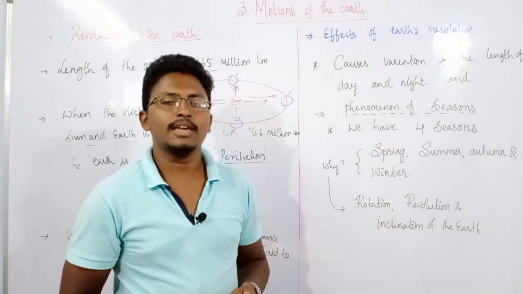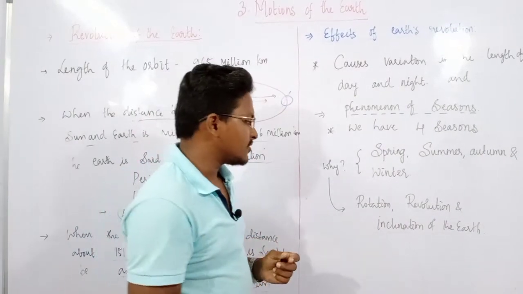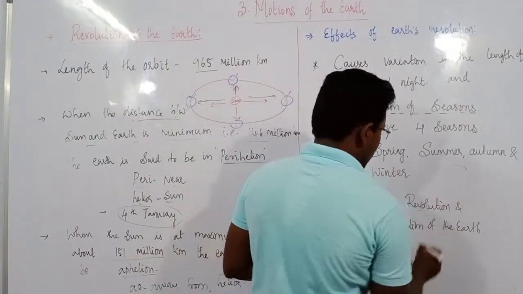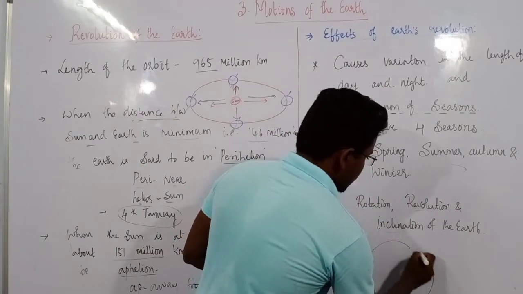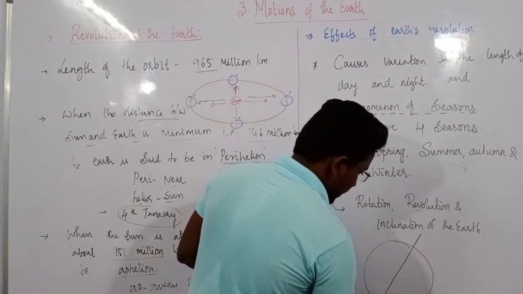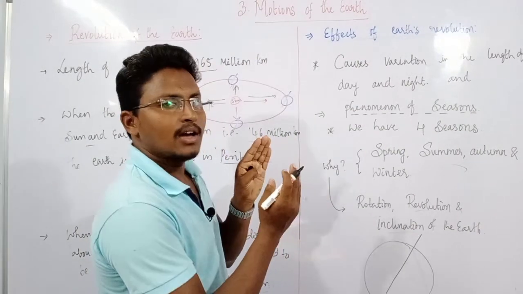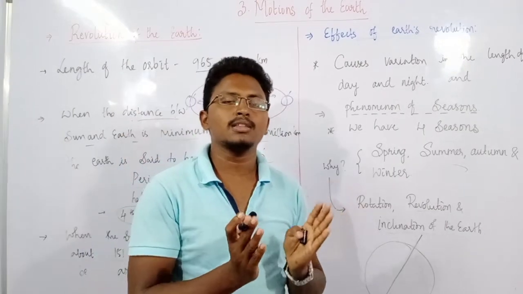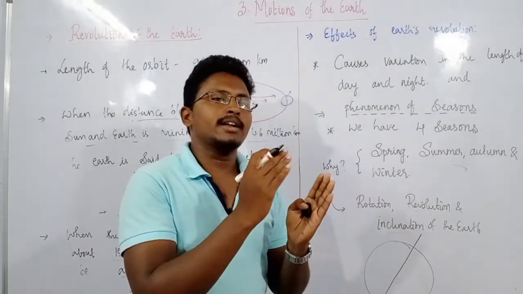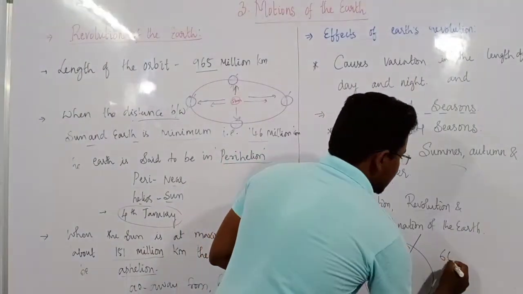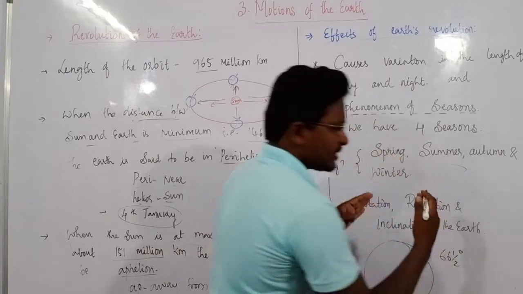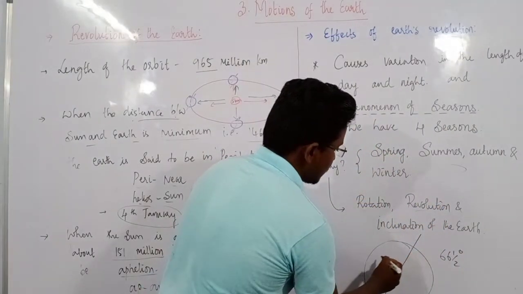What do you mean by this inclination of the earth? Inclination of the earth means, as I have already told, suppose this is the shape of the earth, the axis is like this, that means the earth is tilting, or bending, at an angle of 66 and a half degrees towards this region. So that is why you can see it is always looking like this.